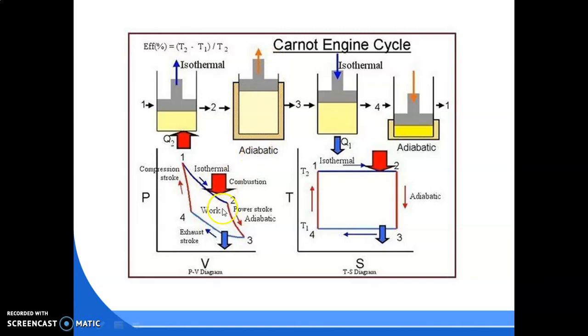When it tries to expand, the volume changes from V2 to V3. See in the PV diagram, reversible adiabatic process means PV to the power gamma is constant, so it will also be shown as a curve. In 2 to 3, volume increases from V2 to V3 and pressure decreases from P2 to P3. That is your adiabatic expansion. So the gas expands from 1 to 2 isothermally, then 2 to 3 adiabatically. Then the next is 3 to 4, isothermal compression.